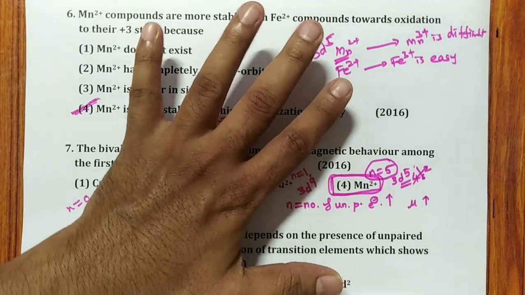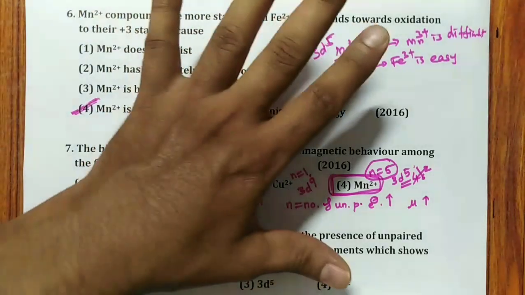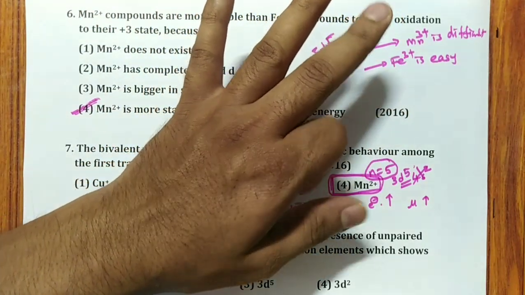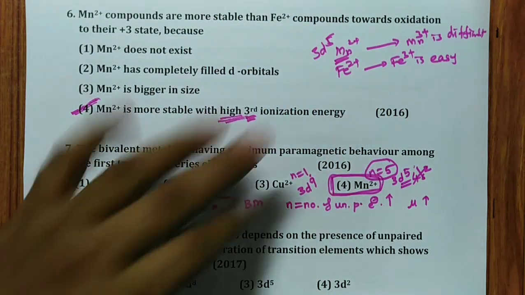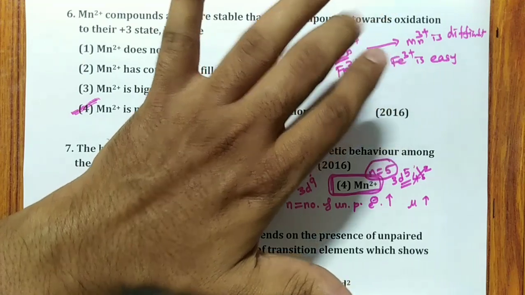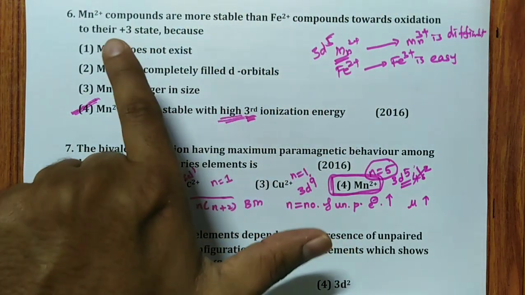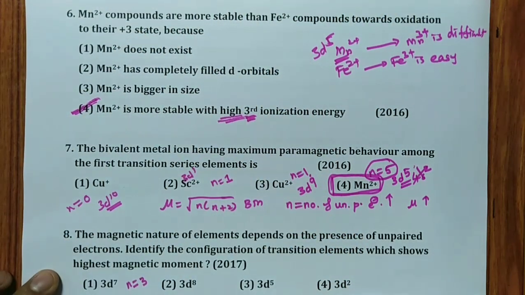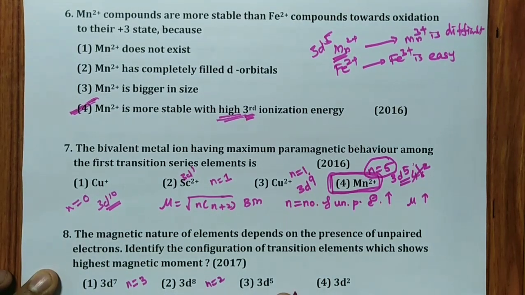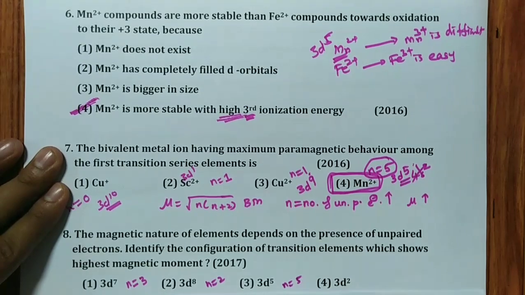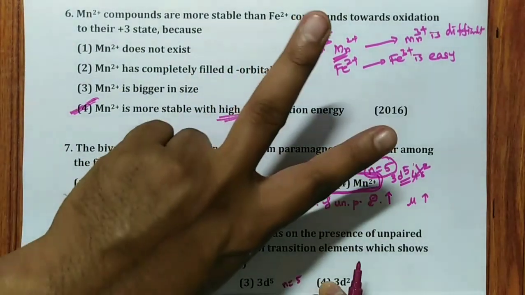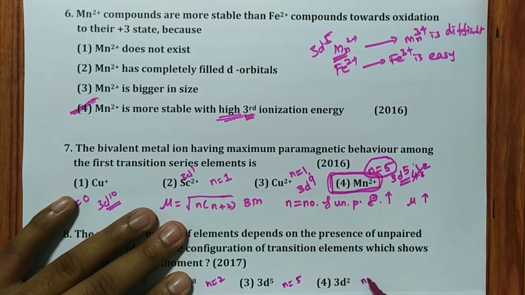Five orbitals, so 5. So 3d7 means 5 is filled, 6 and 7 are filled. Remaining is how much? 3, so n is equal to 3. 3d8: 5 and 3 are filled. Remaining is how much? 2. Hence n is equal to 2. 3d5: 5, so n is equal to 5. 3d2 means only 2, so n is equal to 2.